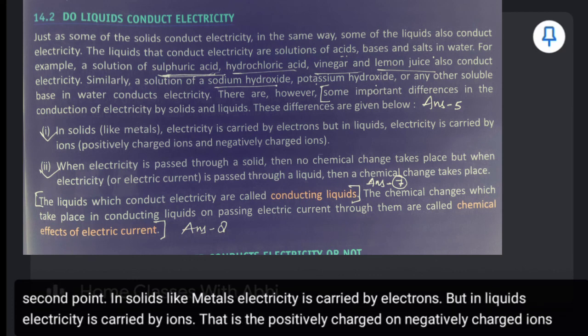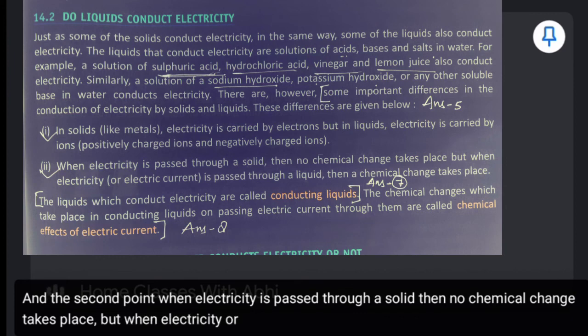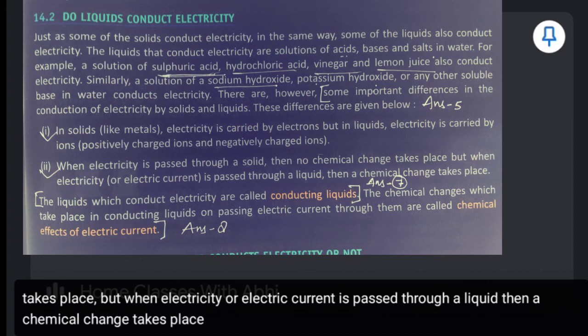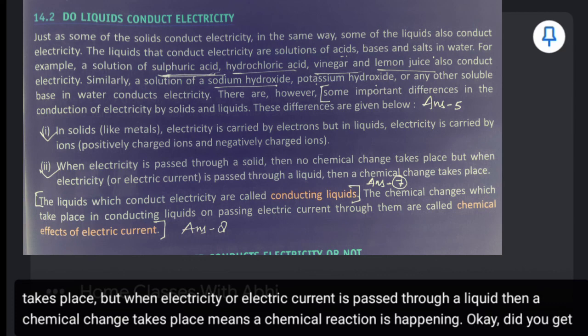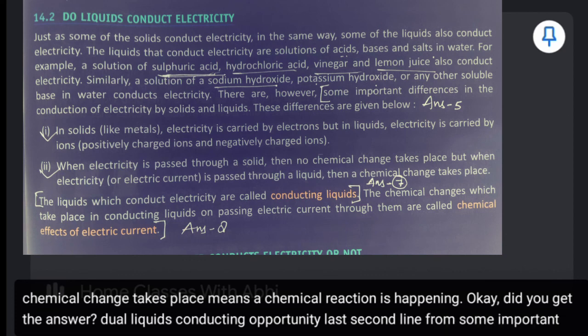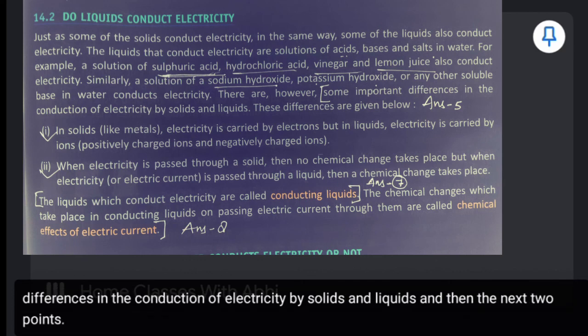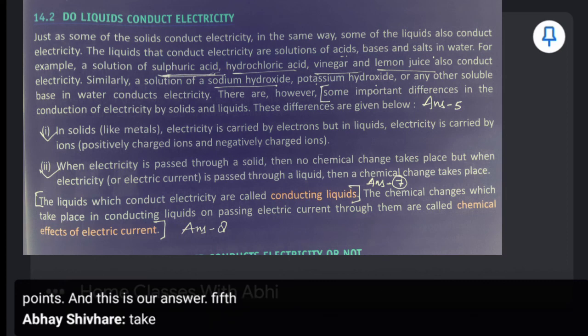And the second point, when electricity is passed through a solid, then no chemical change takes place. But when electric current is passed through a liquid, then a chemical change takes place. Means a chemical reaction is happening. Okay. Did you get the answer? Do liquids conduct electricity? Last second line, from some important differences in the conduction of electricity by solids and liquids, and then the next 2 points. And this is our answer, fifth.